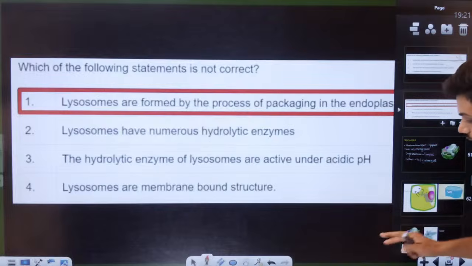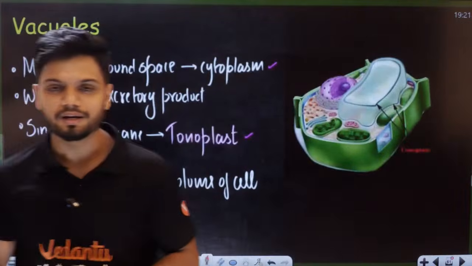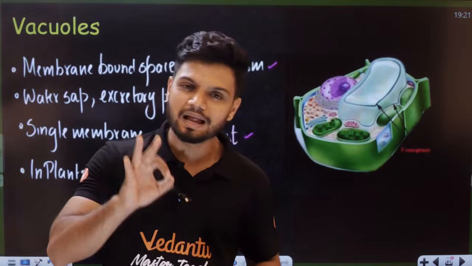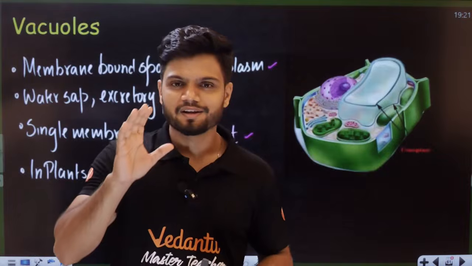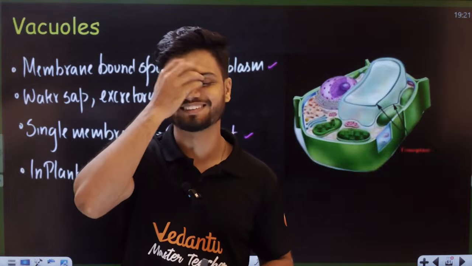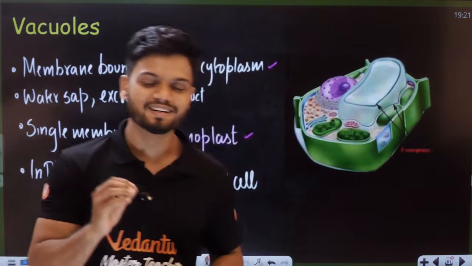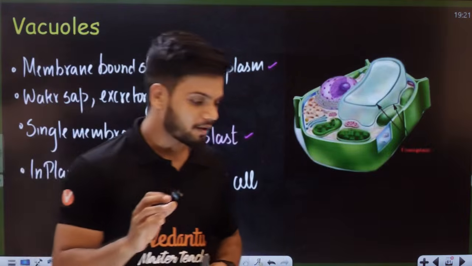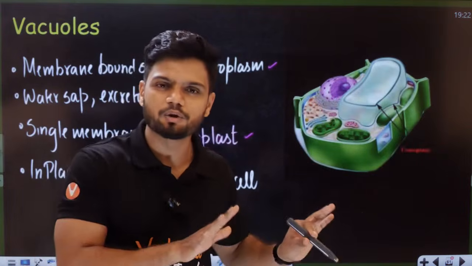Okay. Now, students, we come to the last member of the group. The last member of the group is called the vacuole. Vacuole is like a dustbin here. In your house, whatever you don't need, you throw in the dustbin only.